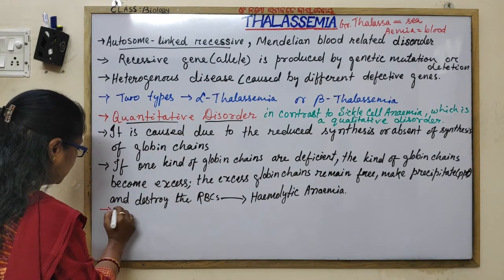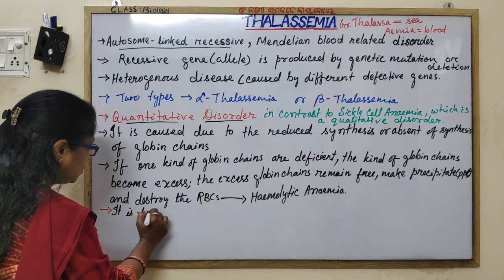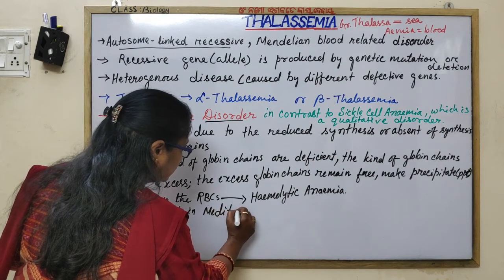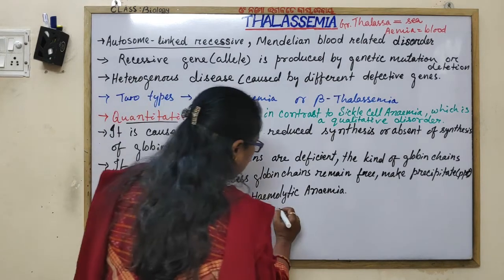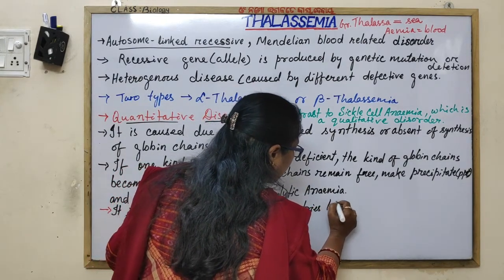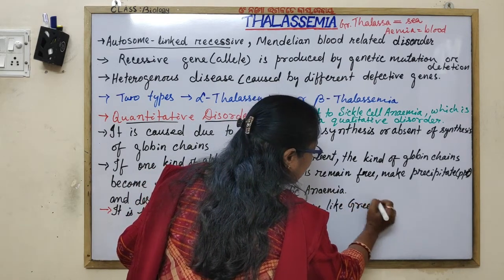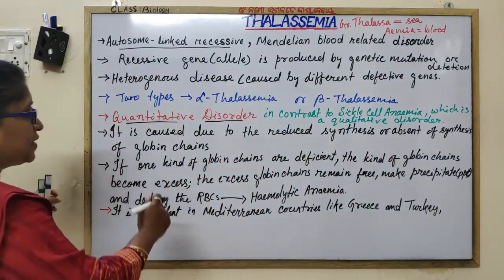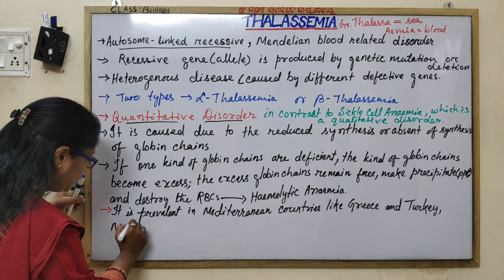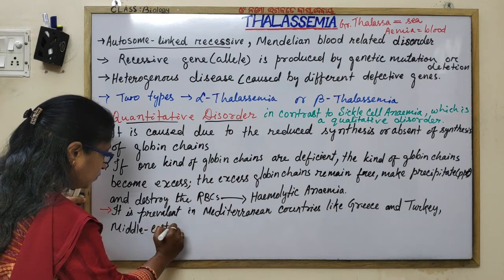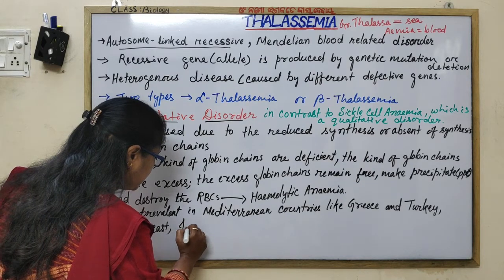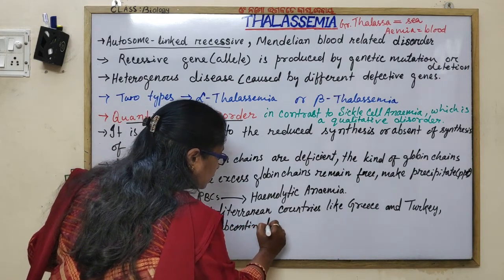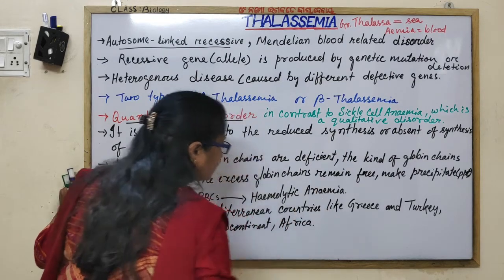Thalassemia is prevalent or predominant in Mediterranean countries like Greece and Turkey, and the regions nearby the Mediterranean Sea like the Middle East, the Indian subcontinent, and Africa.